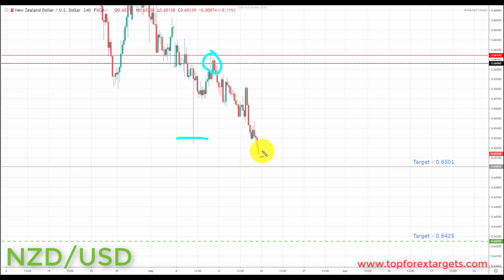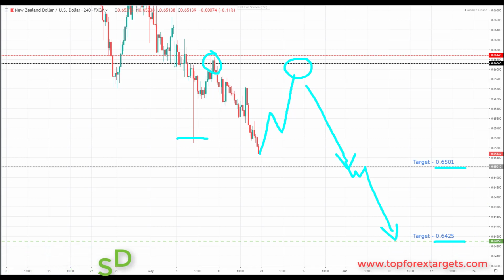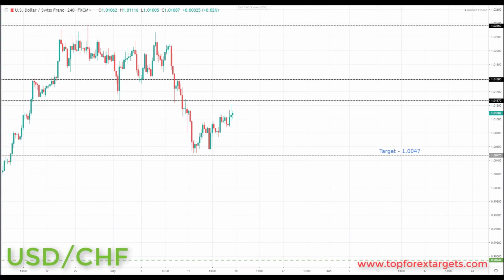So first of all, what we need is, as we're approaching this target and the next key area of support to the downside at 0.6501, we need to have a correction take place first. Any correction in this area, as always, preferably to give us better risk to reward if we can come back and retest the previous broken support turning resistance. Any correction in this area is going to provide an opportunity to start to look for bearish formations and patterns. And we're going to be looking at initiating shorts down towards the target set and the first key area of support to the downside at 0.6501. And if we can get a break through here, we're going to be looking down towards the next key area of support to the downside and target 2 at the 0.6425. So the next market we're going to look at is US dollar Swiss franc.